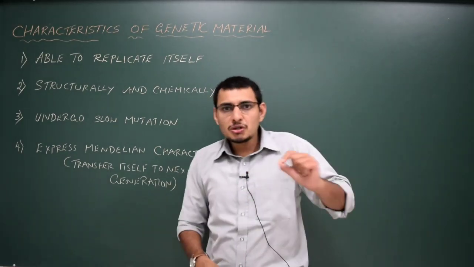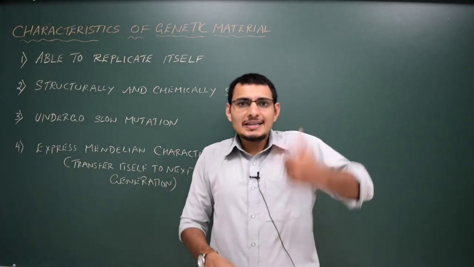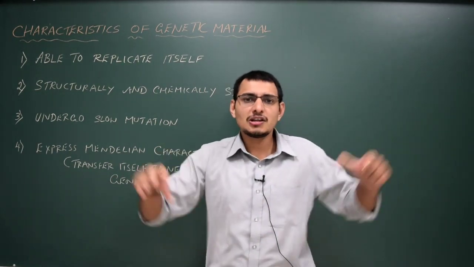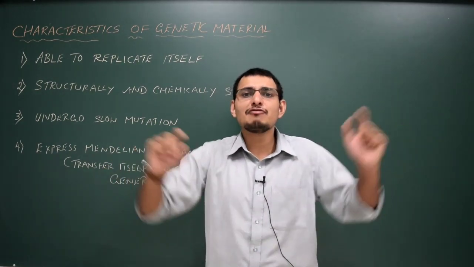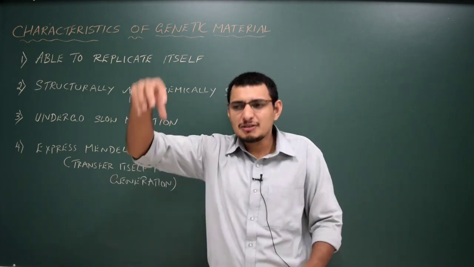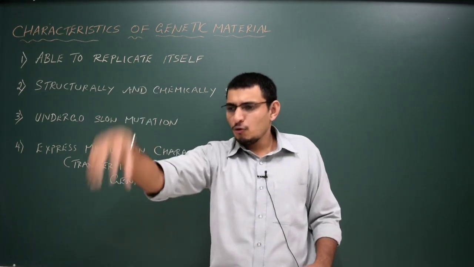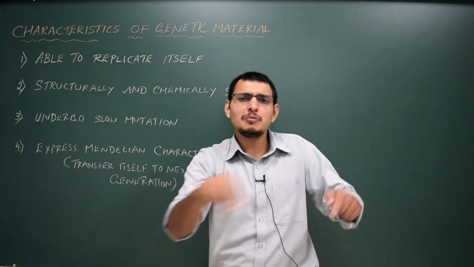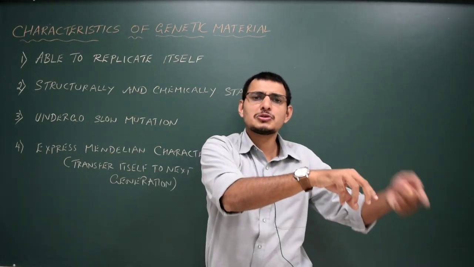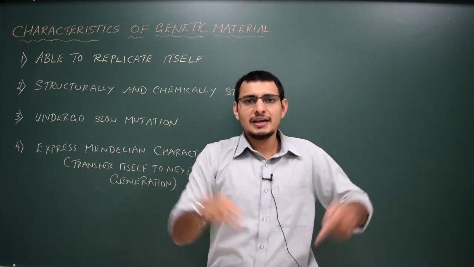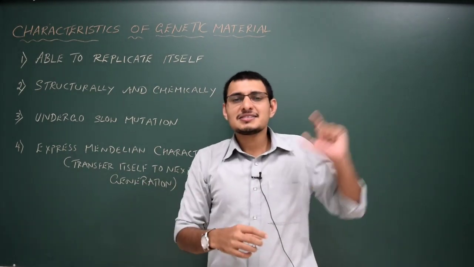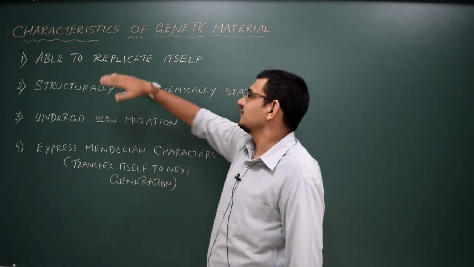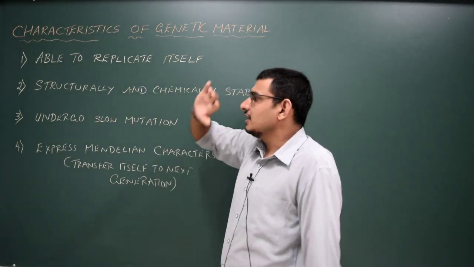It is making sure that its sequences or its information is shared in each daughter cell, so that the daughter cells will carry the information for the production of the specific type of proteins. In one daughter cell, one type of specific protein is produced. The same type of protein should be produced in another daughter cell because it is given by the same mother cell. So that is the thing: able to replicate itself.